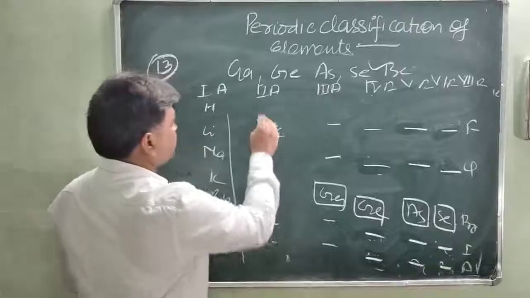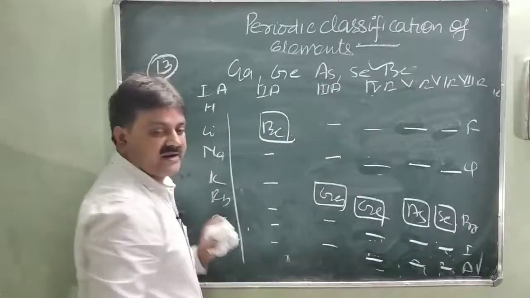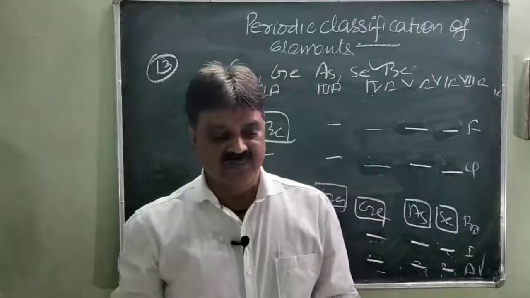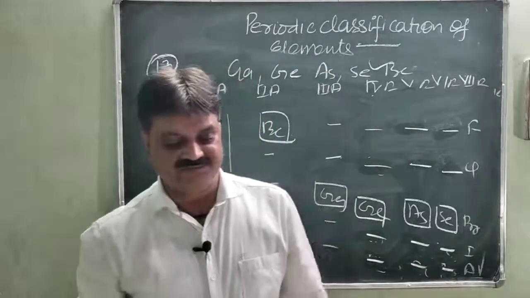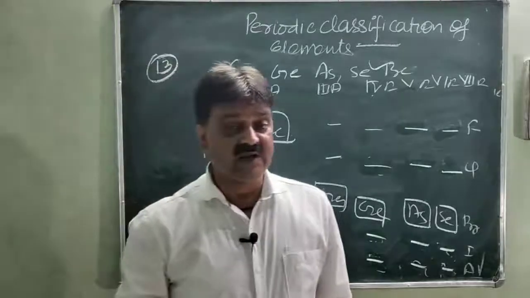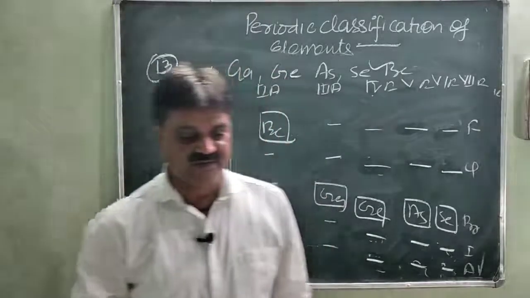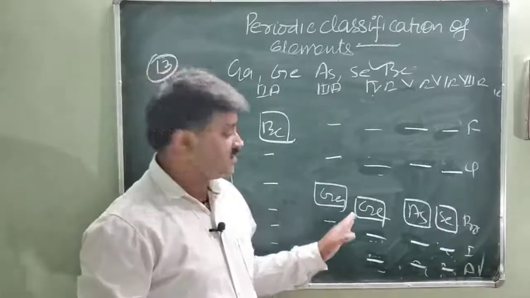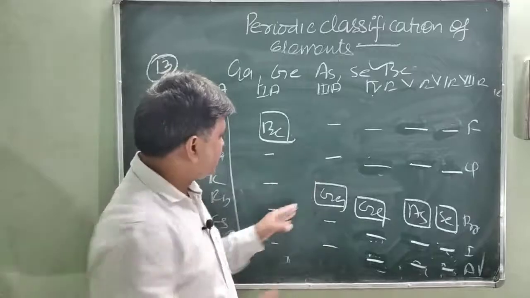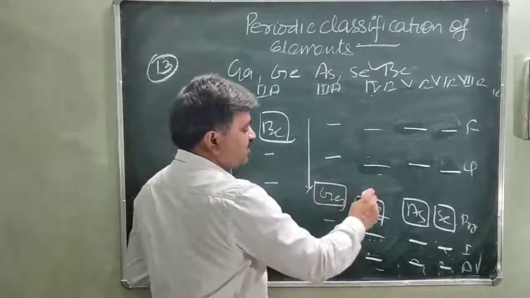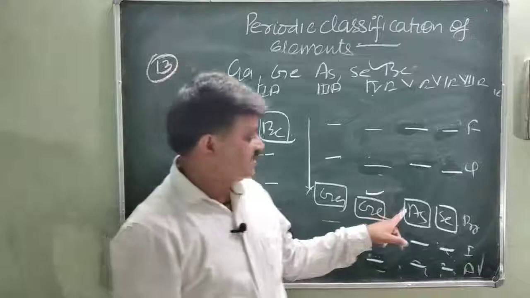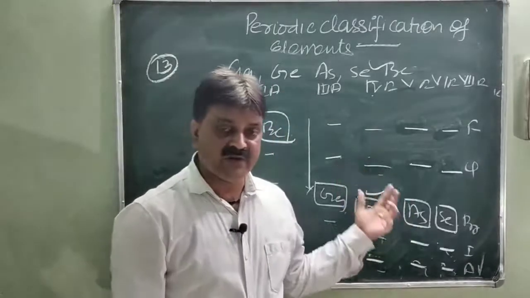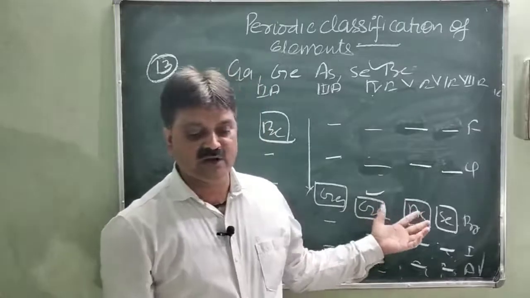So this is the element, beryllium. Metallic character increases from top to bottom and decreases left to right across the period. So which element has more metallic character? You know that from top to bottom metallic character increases. So beryllium, just below this is gallium. Now germanium is a semi-metal, or semiconductor, you can say. This has intermediate properties between the metals and the non-metals.